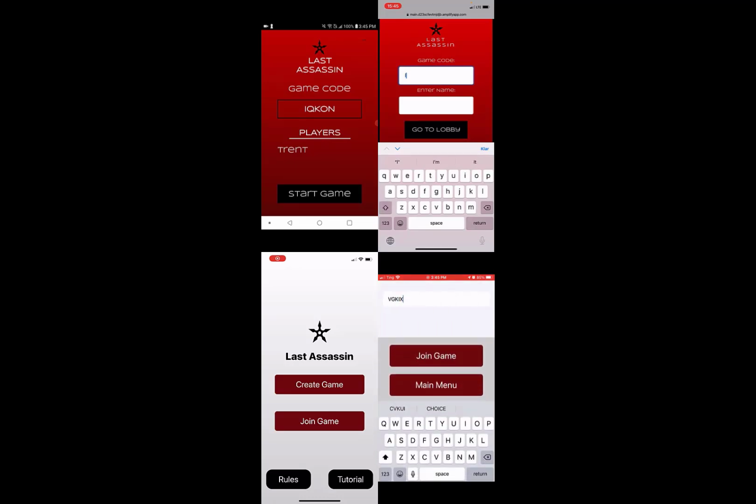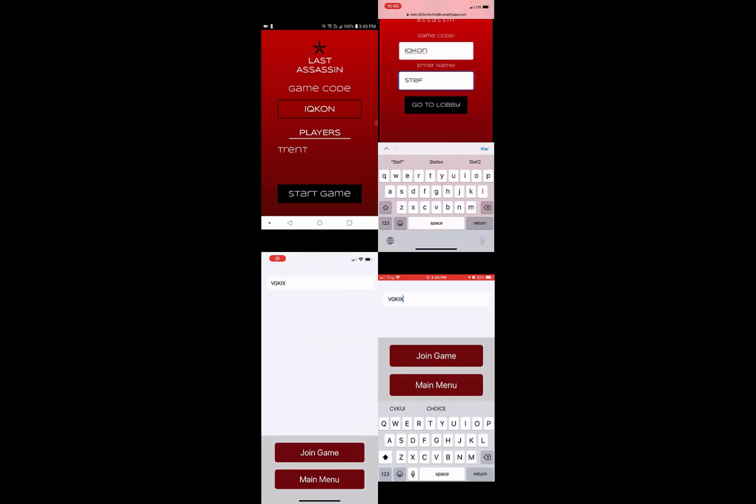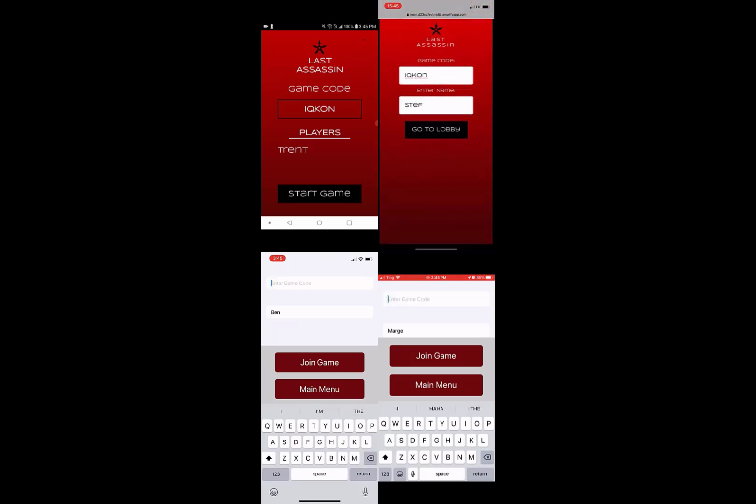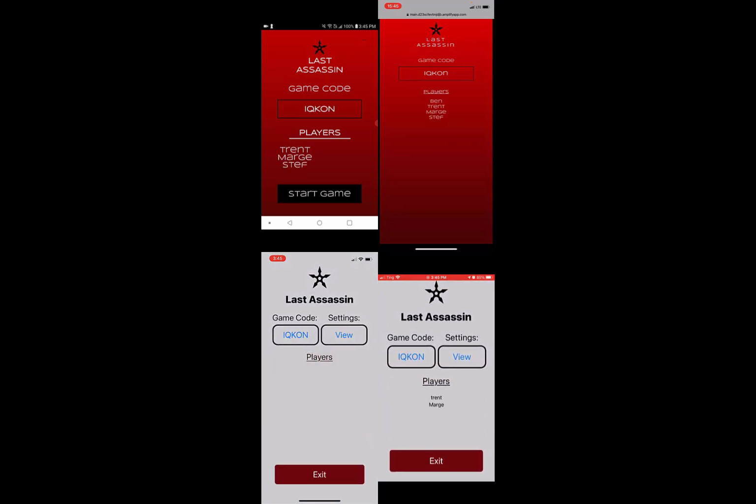When we create a new game, we'll be given a game code that we can share with all the friends we want to play the same game as us. These people can enter that code into their device, and they'll join the game. When they do, their names will show up in the players list, and all the devices will be kept in sync and in real time.